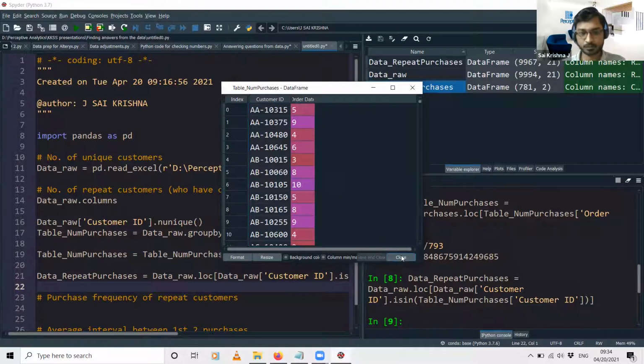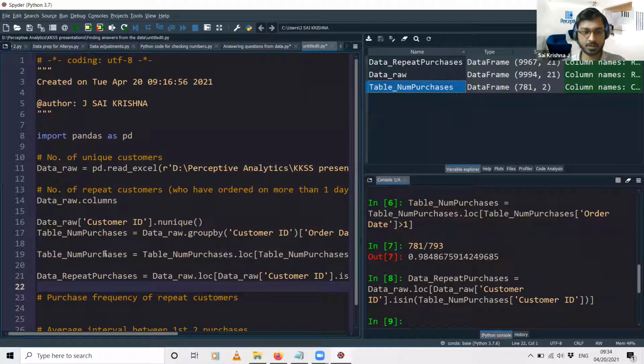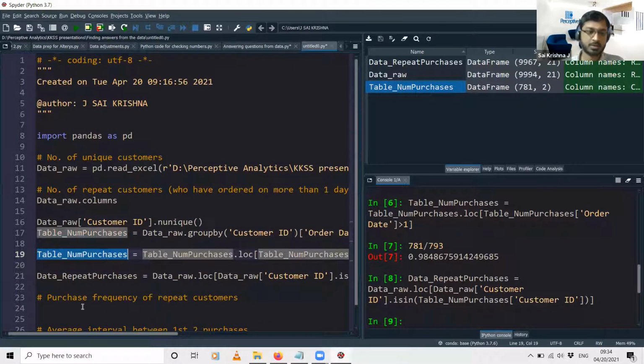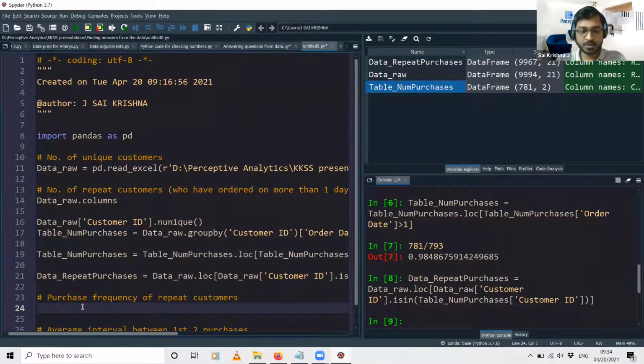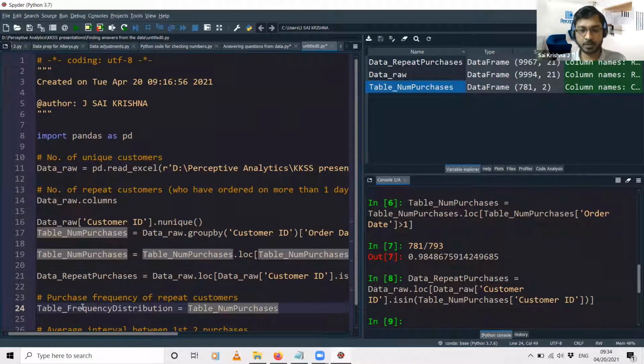I'll create a new data set called table_frequency_distribution. That will be equal to the same group by function again, but we'll be grouping the number of purchases table that we saw just now.